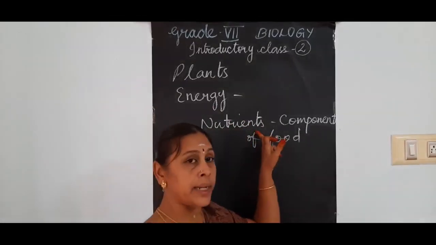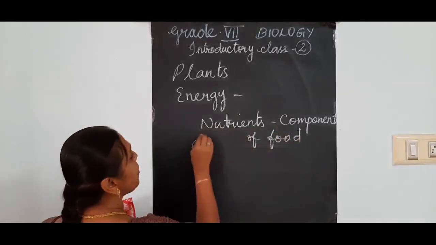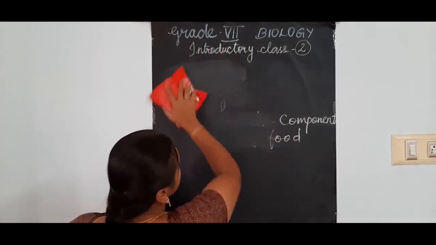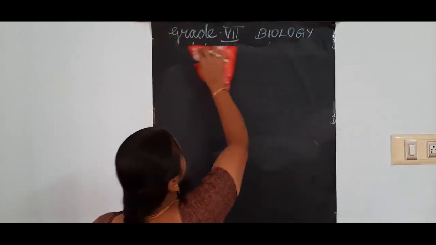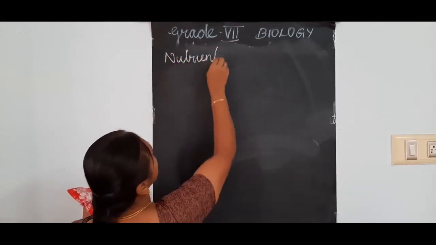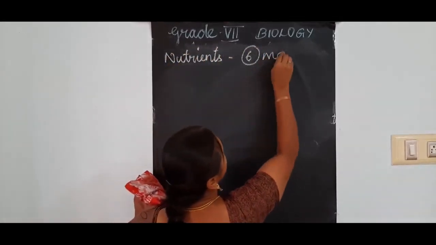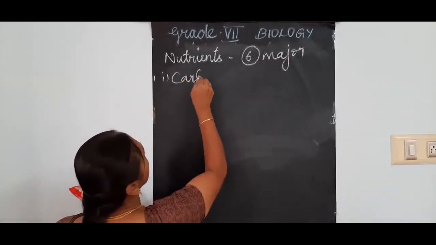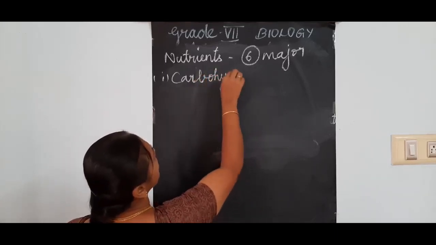So these nutrients, major nutrients, there are 6 major nutrients. Already we discussed in the last class. What are the 6 major nutrients? Do you remember? What are they? First one, carbohydrates.